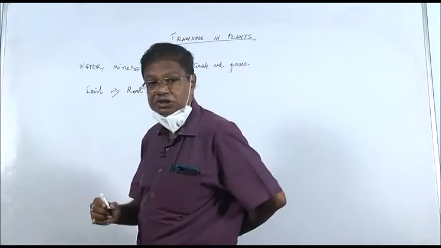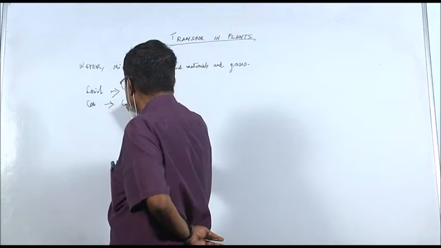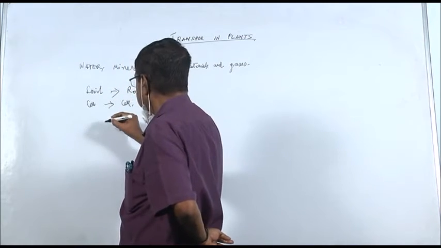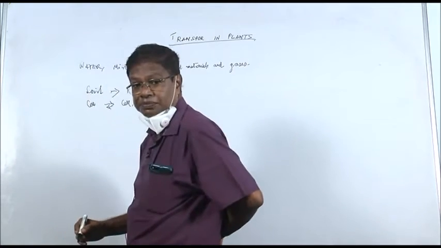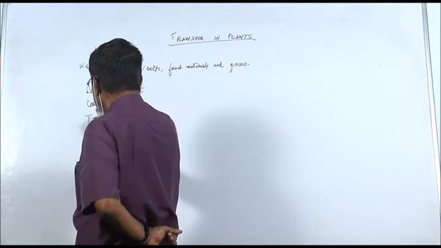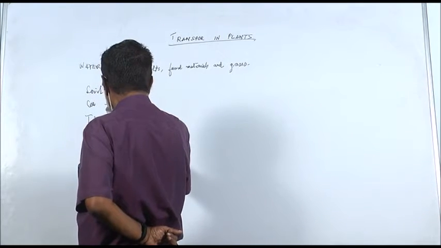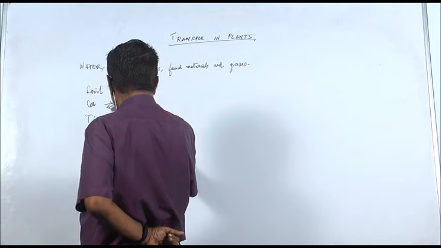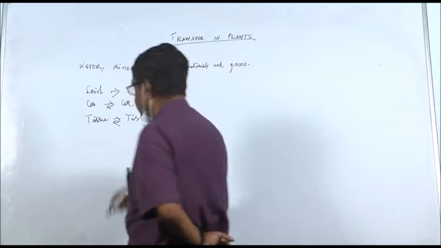The second transport is cell to cell. The third transport is from tissue to tissue. Reversible means any tissue to any tissue.